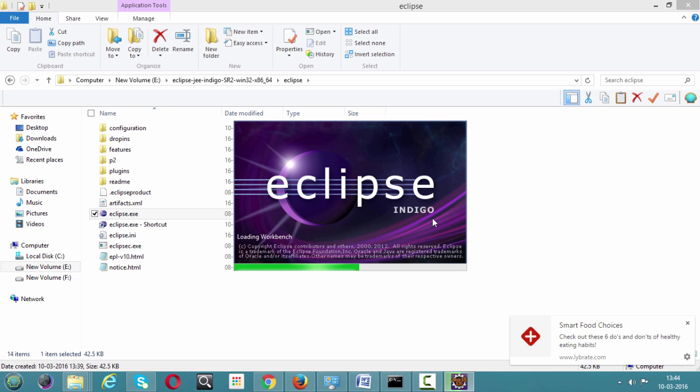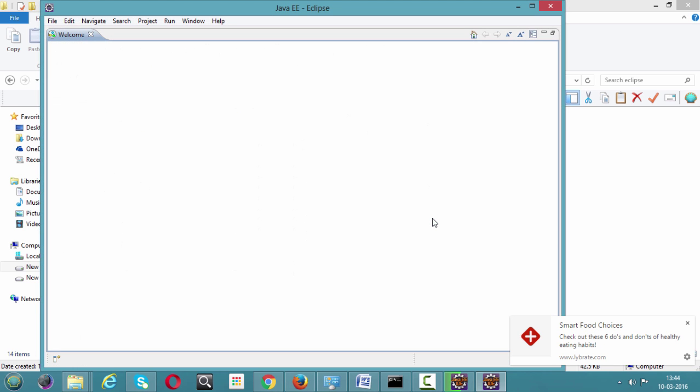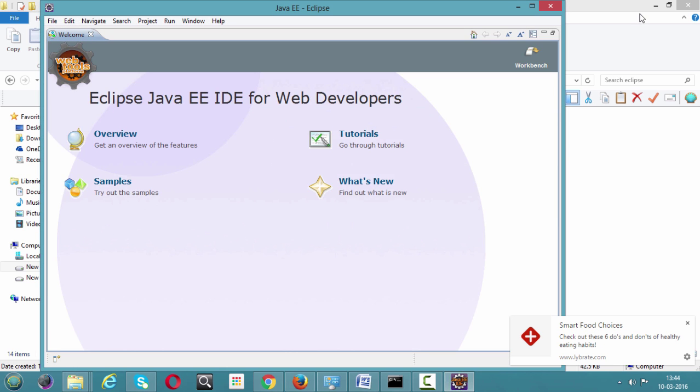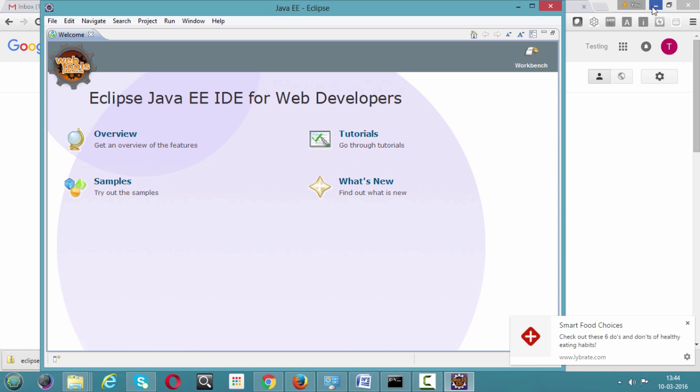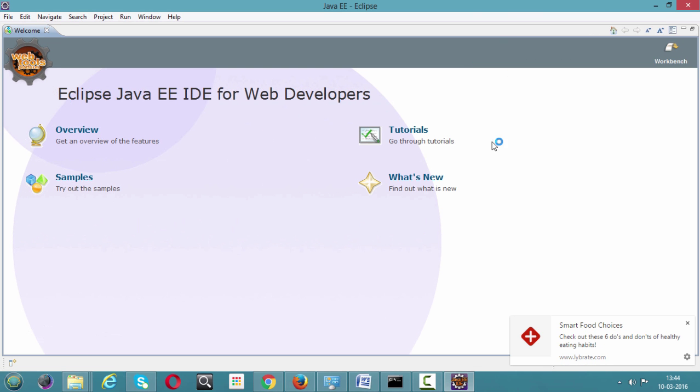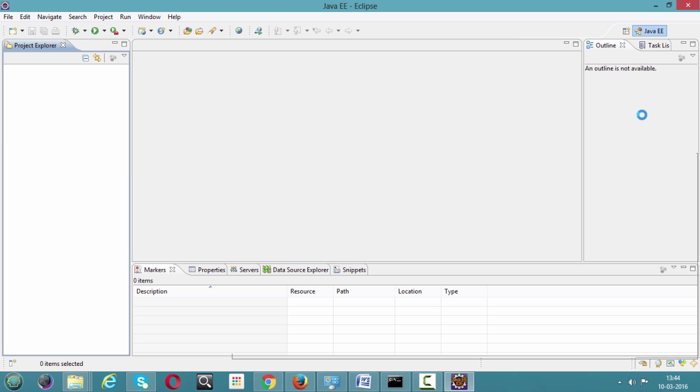Just wait for a few minutes. Our Eclipse has been successfully launched on the screen. Here we go. This is the first view of your Eclipse. It's listing the overview, samples, tutorials, and what's new, right? What I'm going to do now, so simple, let me click on Workbench. This is your editor, the one you are seeing on the screen.